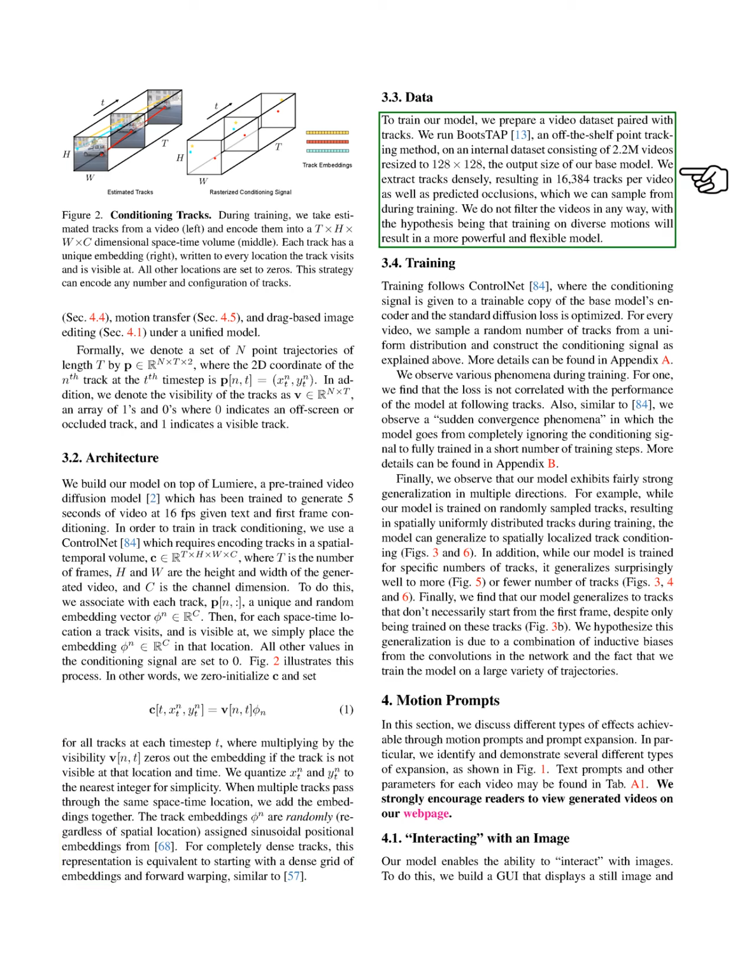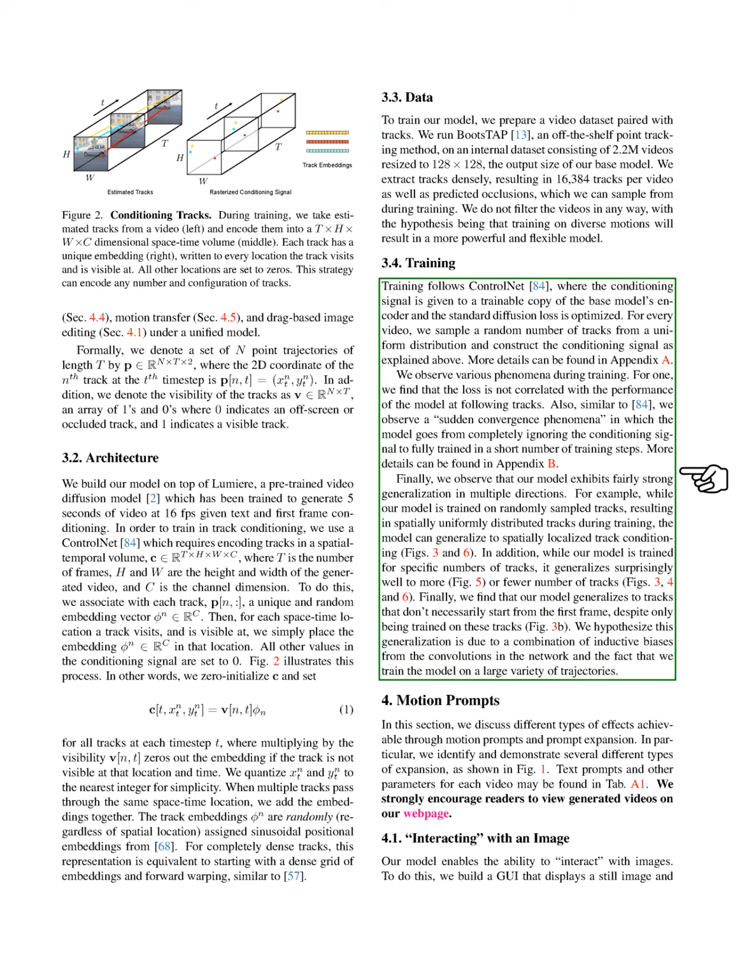For training, we prepare a video dataset paired with tracks by applying a point tracking method to a large internal dataset of videos. We extract a high density of tracks and predicted occlusions, believing that diverse motion training will enhance our model's flexibility. During training, we follow the ControlNet approach, providing a conditioning signal to a trainable version of the base model's encoder and optimizing the standard diffusion loss. We sample a random number of tracks for each video to construct the conditioning signal.